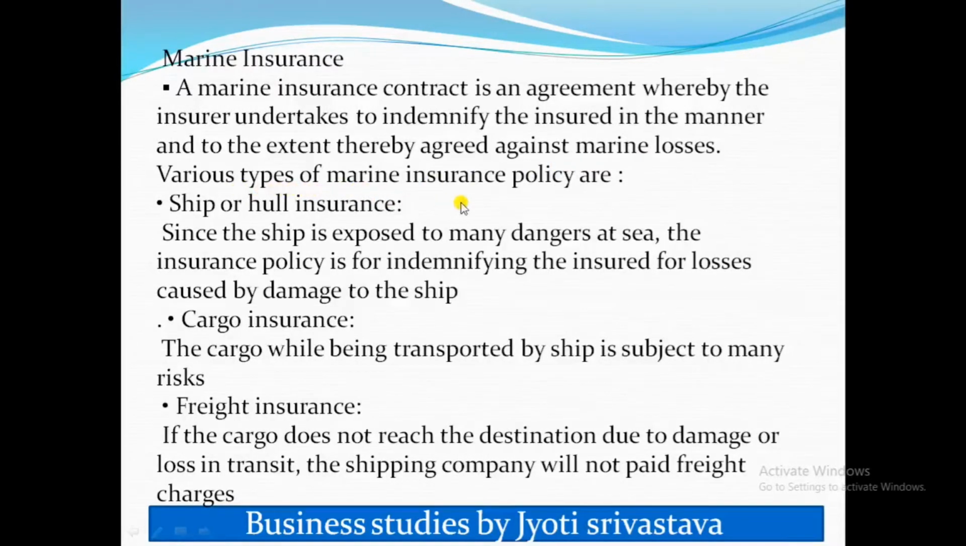There are various types of marine insurance policy. So let's see them one by one. The first one is ship or hull insurance. Since the ship is exposed to many dangers at sea, the insurance policy is for indemnifying the insured for losses caused by damage to the ship. As in our case, the ship has sunk. However, the ship owner has taken a policy against ship damage from the insurance company, so it covers all the damages to the ship.